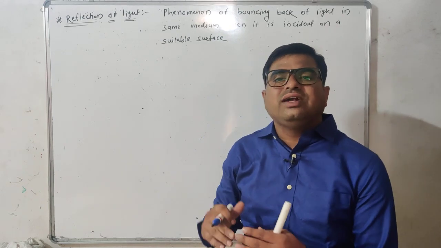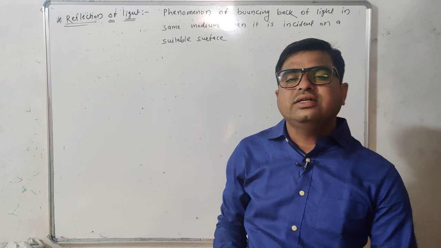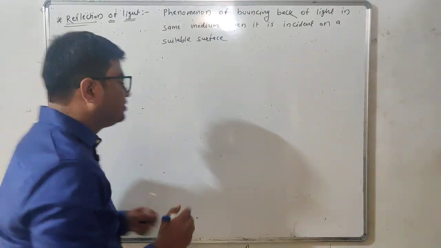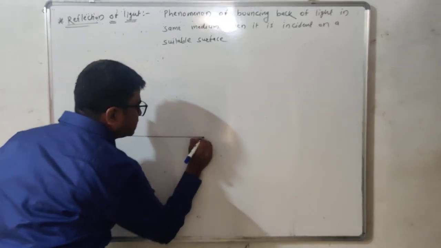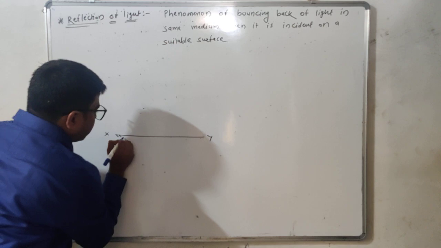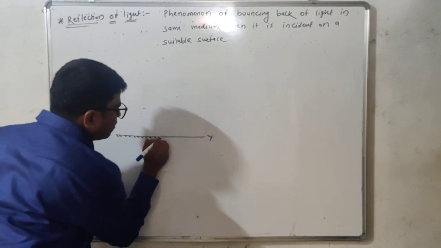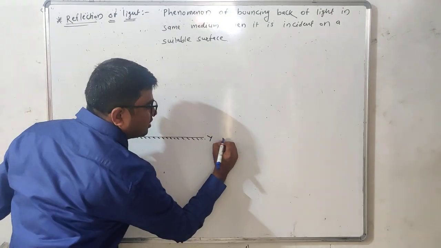Now student, reflection of light takes place according to three basic rules. Let us understand the laws of reflection. For that, I draw a surface XY. Actually this XY is a plane mirror.